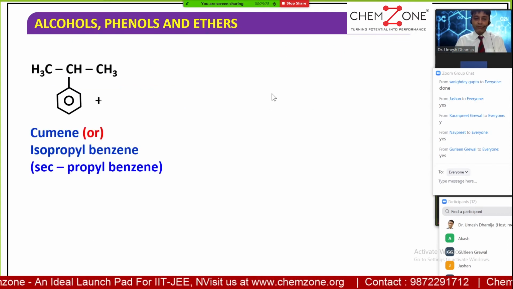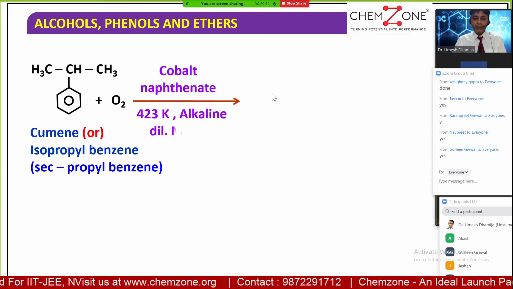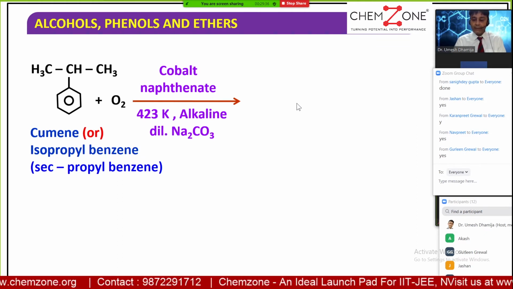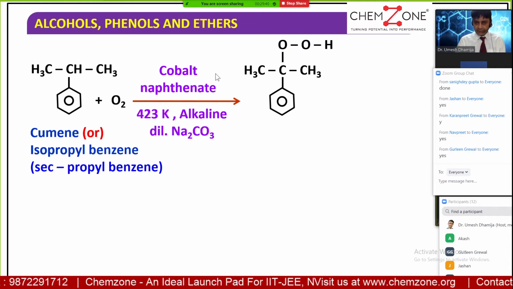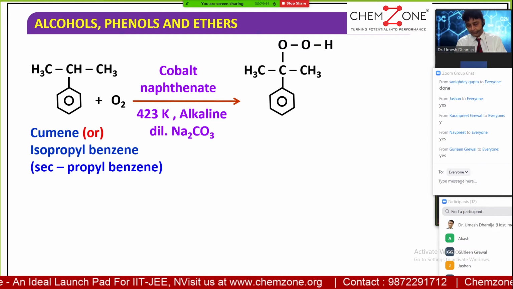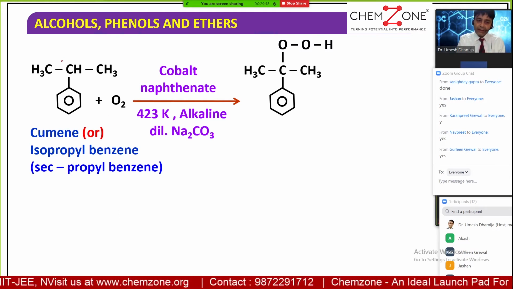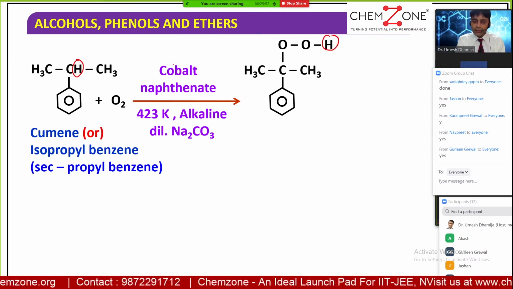So this is now treated with oxygen in the presence of cobalt naphthenate and alkaline sodium carbonate, and you can see that an insertion reaction takes place. What is the meaning of insertion here? Here we have a carbon and an H group.